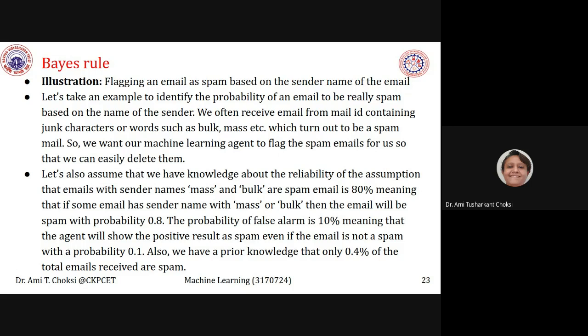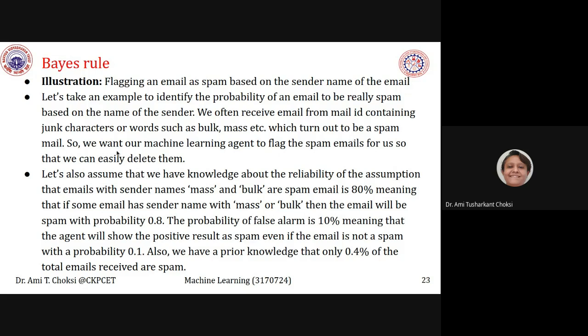See, when we want to mark somebody's email as spam, we can use this feature. Let's take an example to identify the probability of an email really being spam based on the name of the sender. We often receive email from mail IDs containing junk characters or words such as bulk, mass, etc., which turn out to be spam mail.